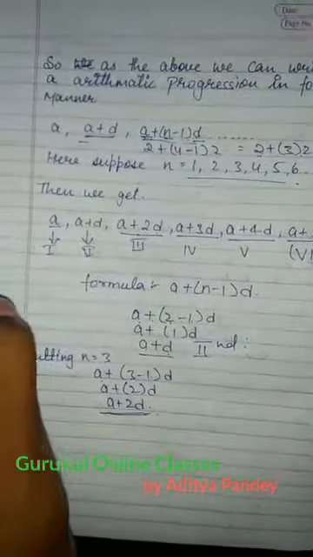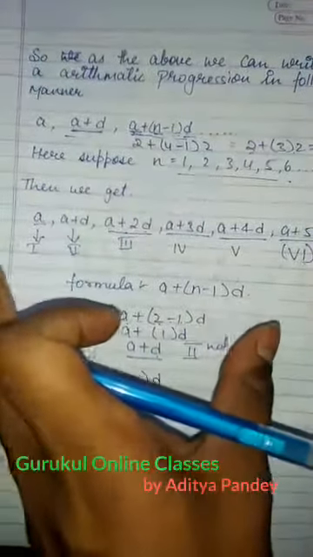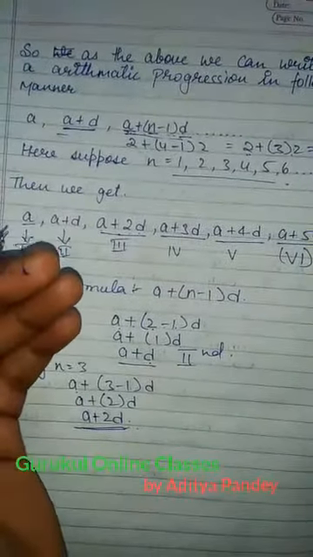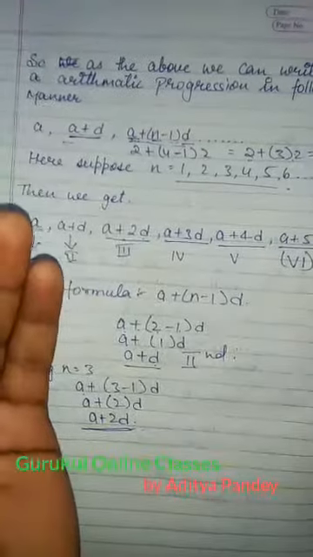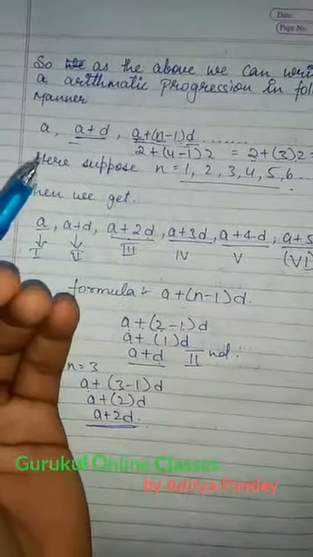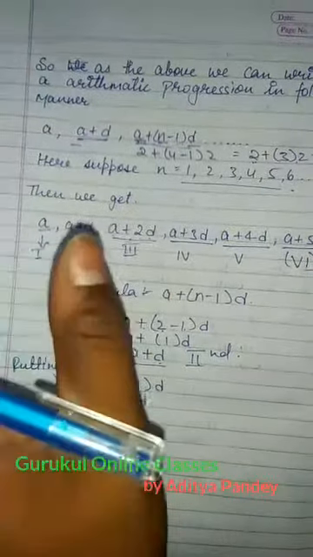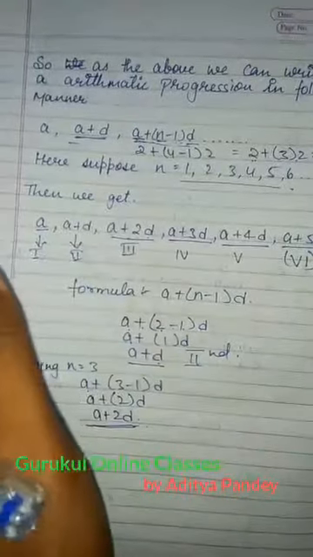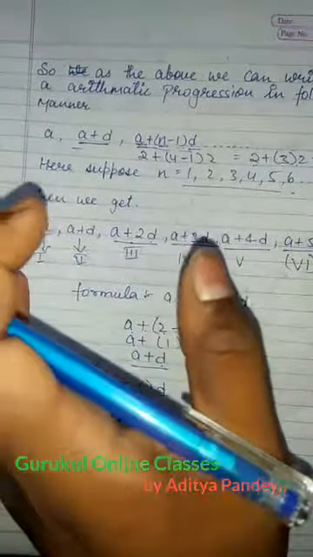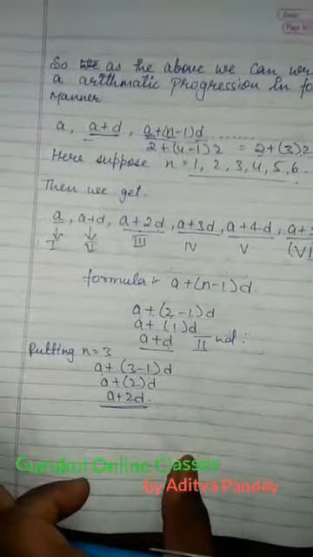This is the basic of arithmetic progression, in which today we studied what an arithmetic progression and a sequence are, and how to use the formula a plus n minus 1 d, which gives the nth term of any series. So here we end our topic, and we will go further in the next class. Thank you.